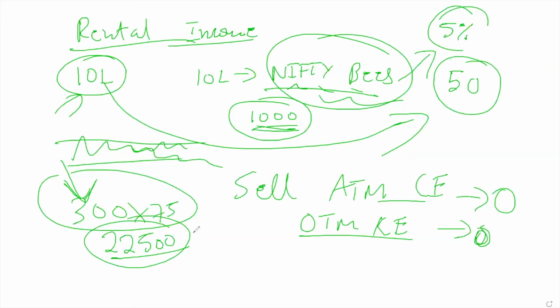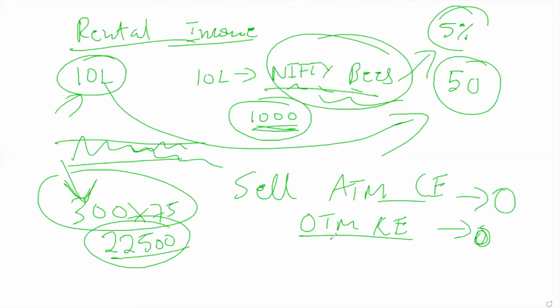The same logic you can apply for shares also. You buy shares worth, let's say, HDFC Bank. What is the lot size? 600. You buy 600 shares of HDFC and sell at the money or OTM calls. Let's say HDFC is not going up this month. You sell at the money or OTM call. Anyhow, the call premium will become zero. Let us assume you sold at 50. It becomes zero. Lot size is 600. 600 into 50, so you can make 30,000.